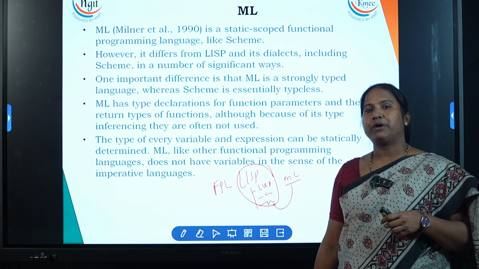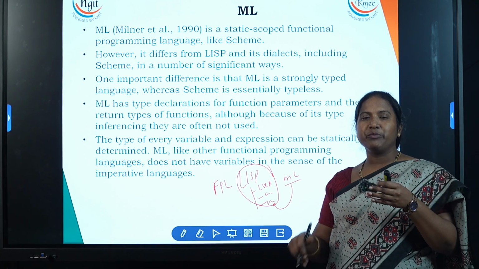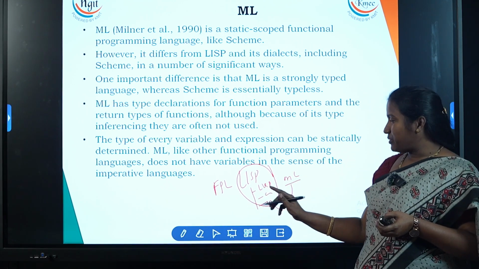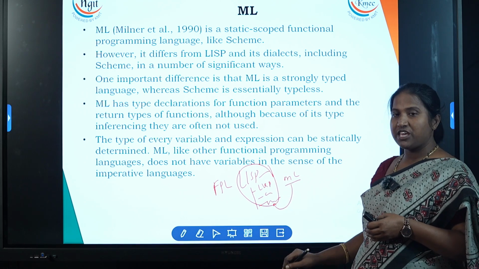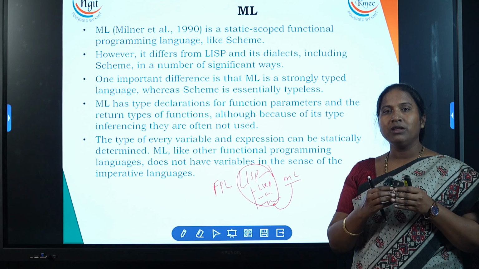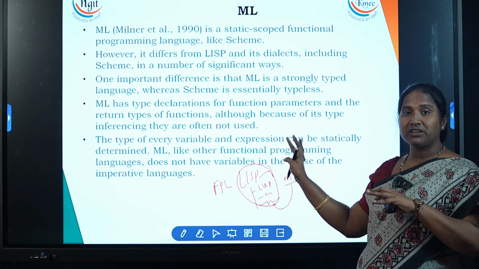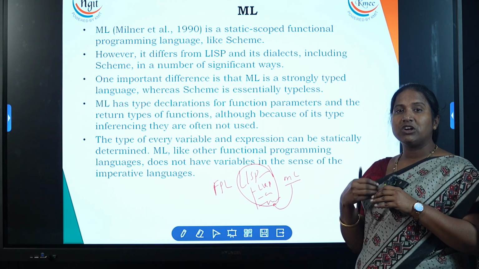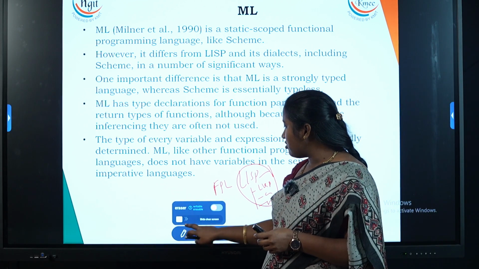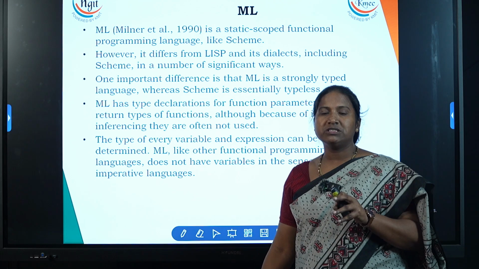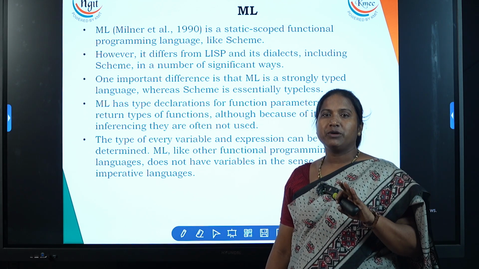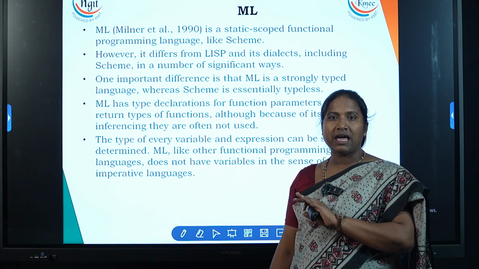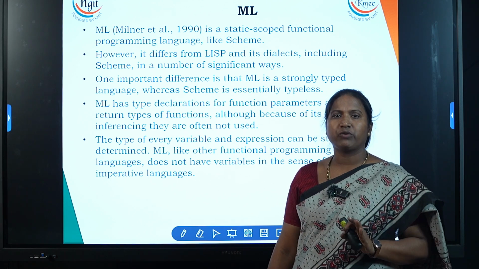Now a question comes into our mind. If there were no differences between these languages, we wouldn't have these kinds of languages, correct? For the same purpose we wouldn't have Lisp and we wouldn't have Scheme. Definitely there will be some differentiations between all the languages. That part will be covered in this video. What are the differences, and what are the uniqueness or characteristics of ML? It is also an important question. My sincere advice to the students: don't skip the 5th unit, because you will see a direct question from it. One of them is ML. ML and Haskell, Lisp and Scheme are direct questions, I have to say.